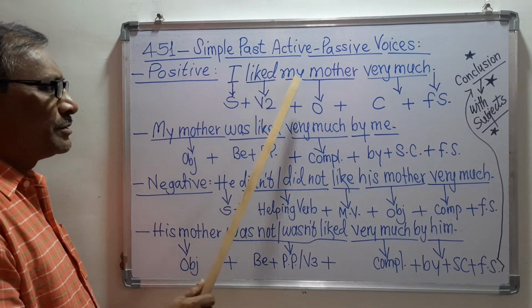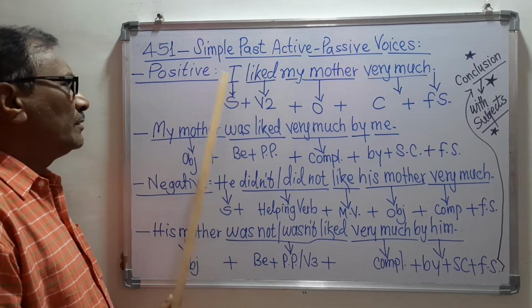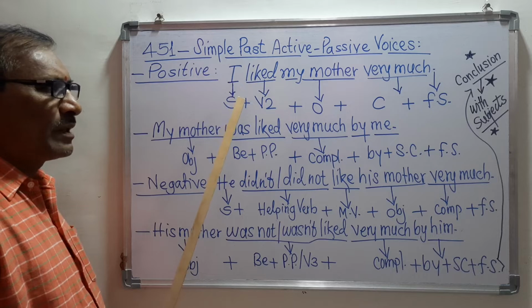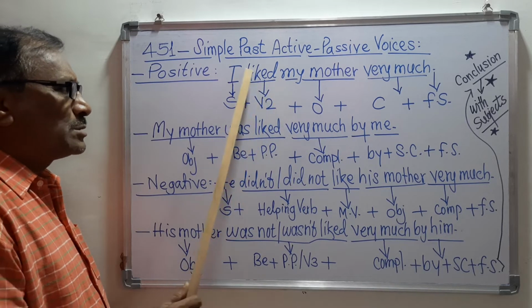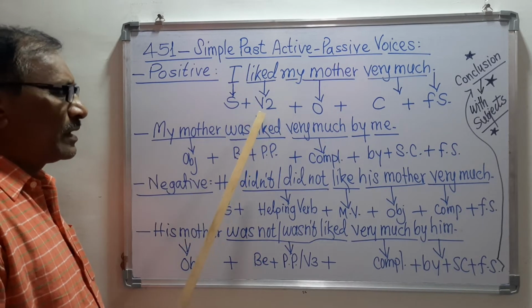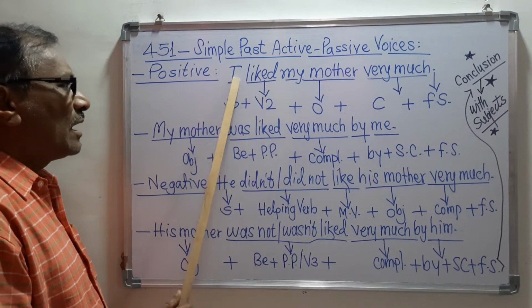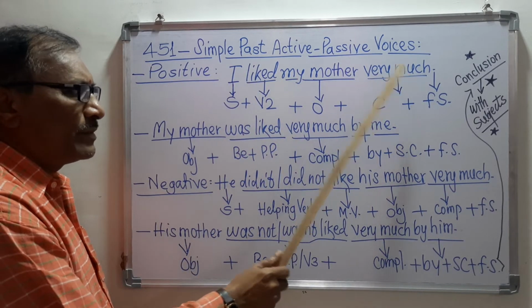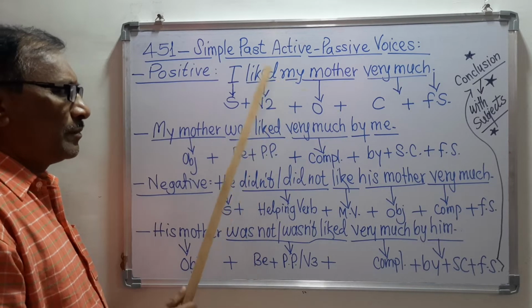I liked my mother very much. This is the positive structure, and this sentence is made with that structure. This is a sentence of the simple past tense.